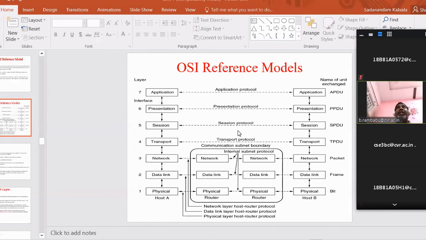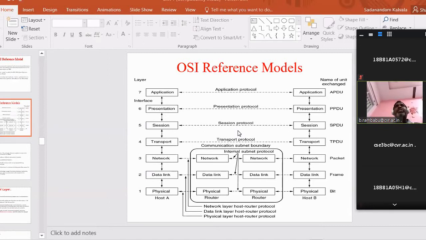But it is a very complex problem because between the source and destination there is a larger subnet. What to do? That larger problem is divided into sub problems. What is the sub problem here? There is a path from source to destination through the subnet, and that path contains a set of edges. Edges means links.